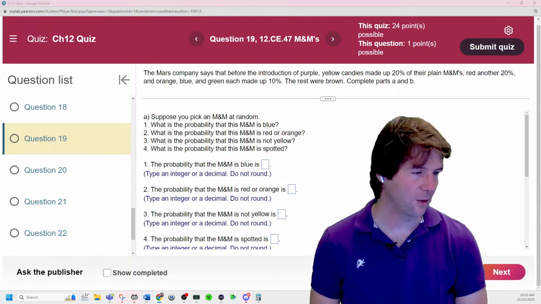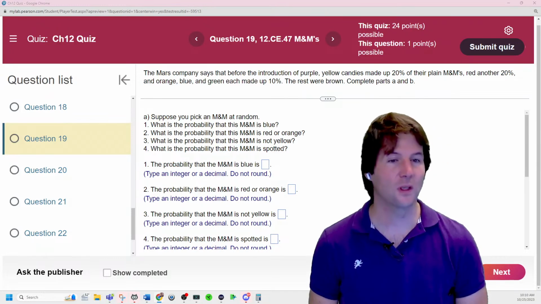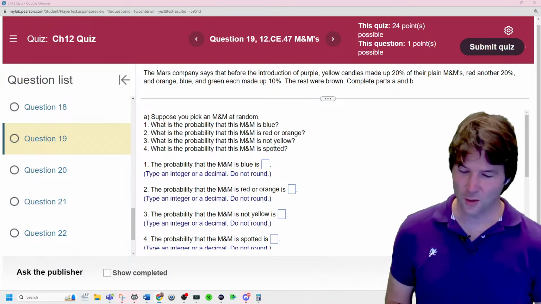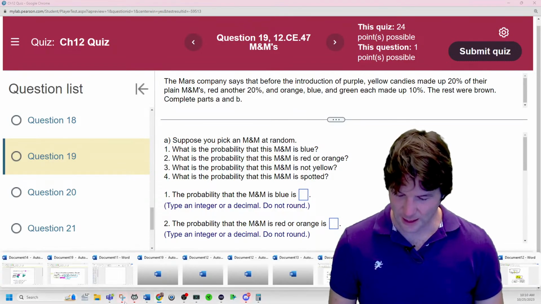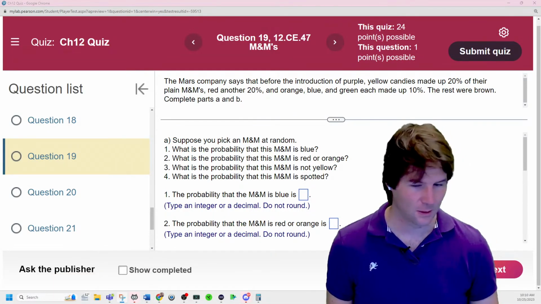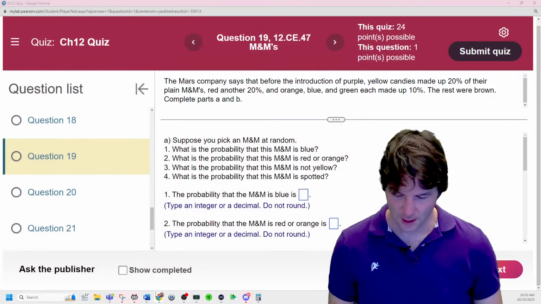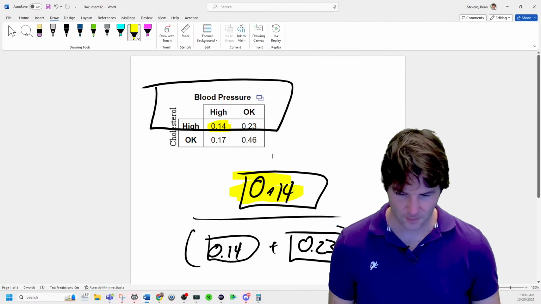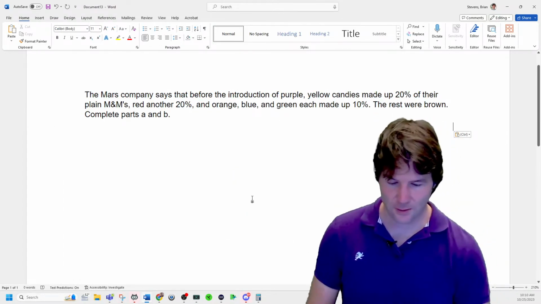With this one right here, you're going to use all the rules of probability. M&Ms. You're welcome, Hannah. So the first thing you want to do is take all of this and write down the associated probabilities. So you want to take this table right here and go to a piece of paper and write down the probabilities.